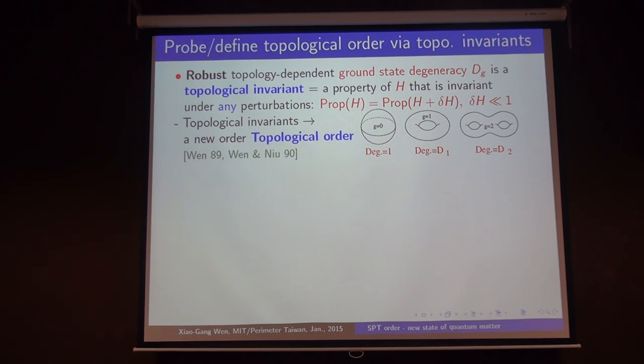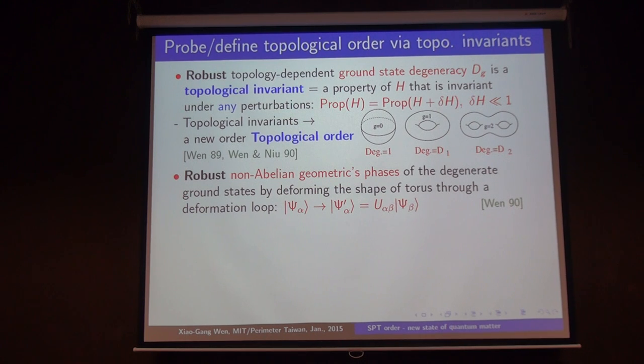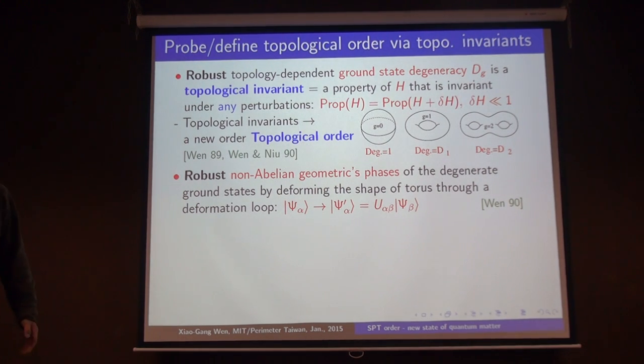However, as someone already mentioned, the ground state degeneracy does not characterize all possible topological order, because the ground state degeneracy does not carry much information. So we hope to get more topological invariants which carry more information about the topological order. One such topological invariant is the so-called robust non-abelian geometric phase.